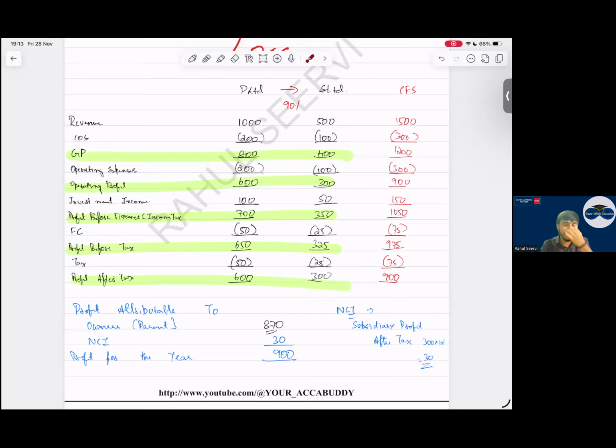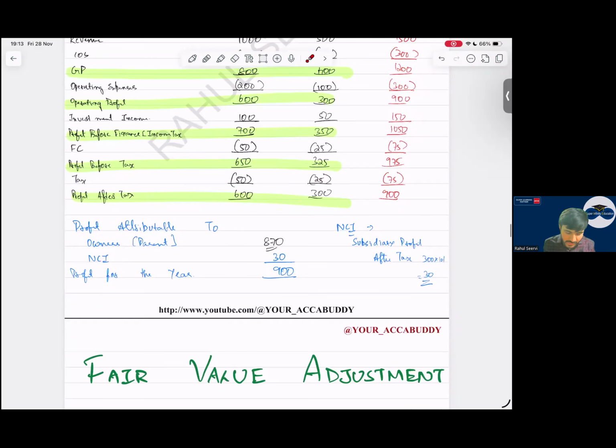Now each and every adjustment which I explained, listen to it and you will understand. This is the basic principle. Whenever a P&L question comes, blindly write working note number 1, group structure. Working note number 2, NCI. How will you calculate NCI?